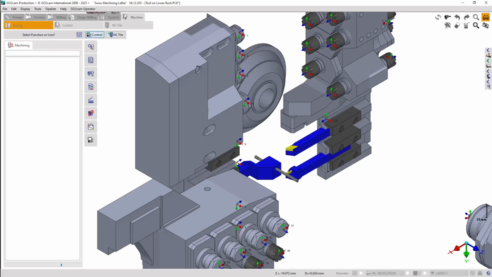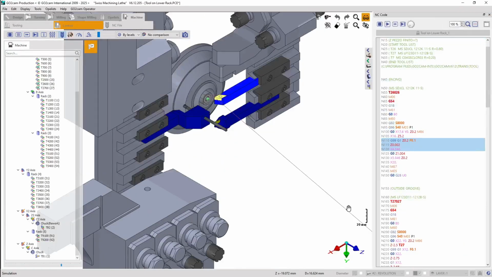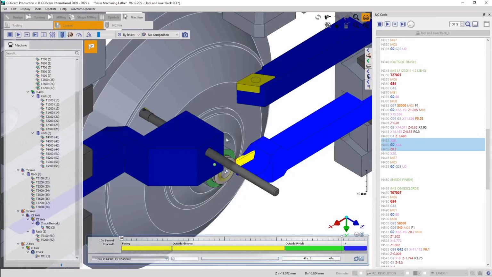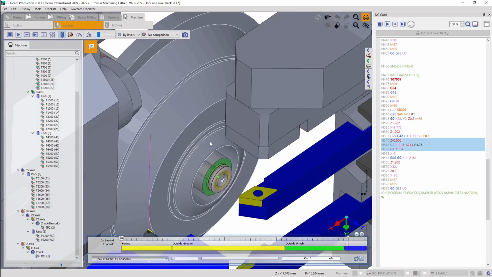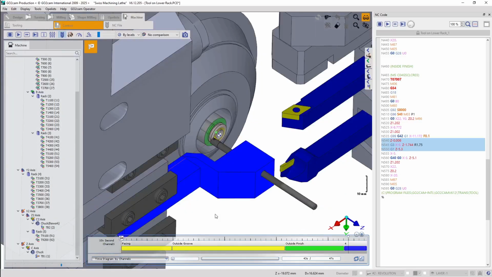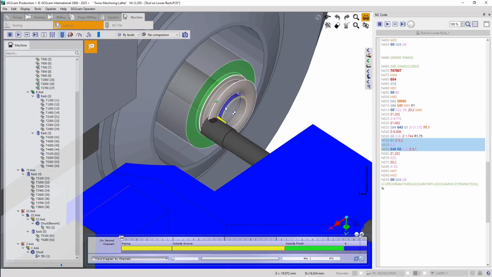If we launch the simulation, move on to the cycle here, you can see that the tool machines on the X negative direction. And this causes collisions.